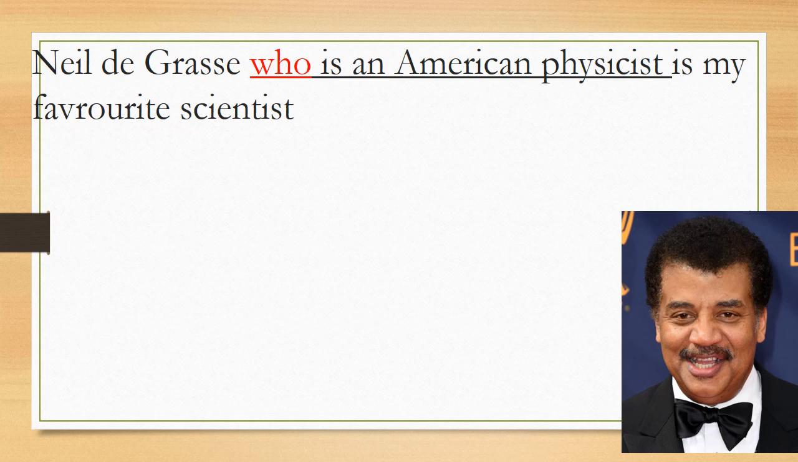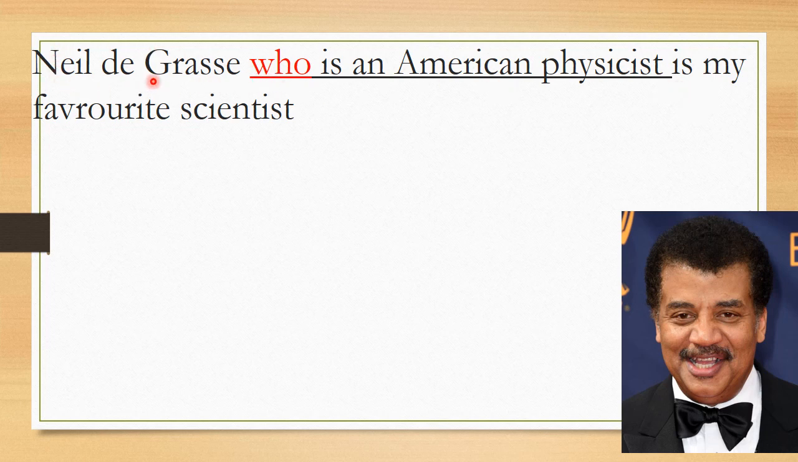Now we move to our new lesson today. As you see here, this person, you know him, we saw him before in the previous lesson. So he is Neil deGrasse Tyson, okay? Where is he from? He is American, and what's his job? He is a scientist. So look at the sentence. Neil deGrasse, who is an American physicist, is my favorite scientist.